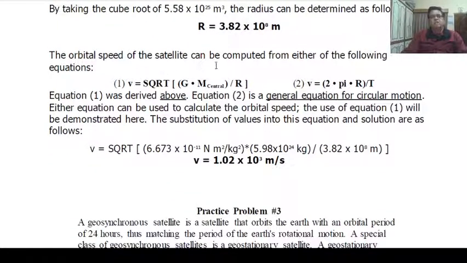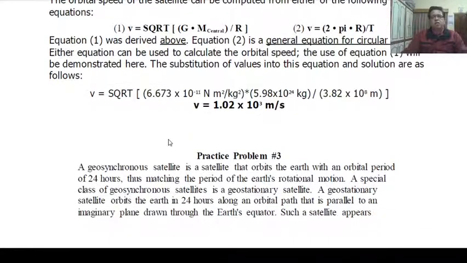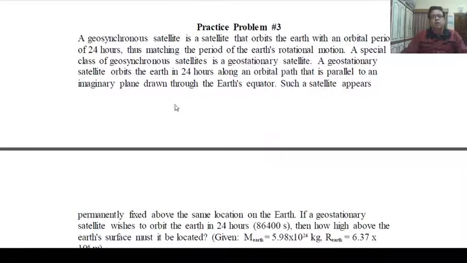The orbital speed of the satellite can be computed from V equal to the square root of G m central upon R, and V equal to 2 pi R upon T. You just replace the values, and V equals 1.02 into 10 raised to 3 meter per second, the value of velocity.